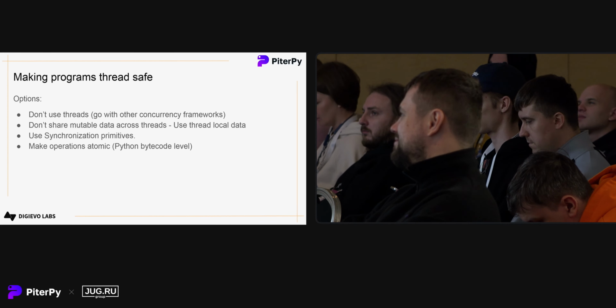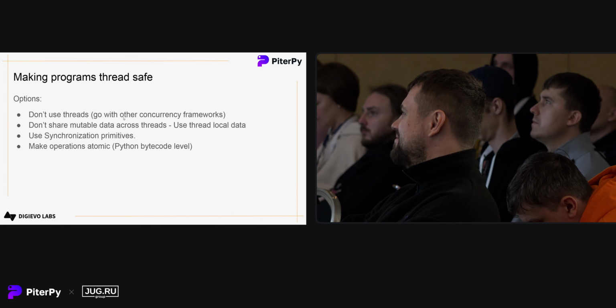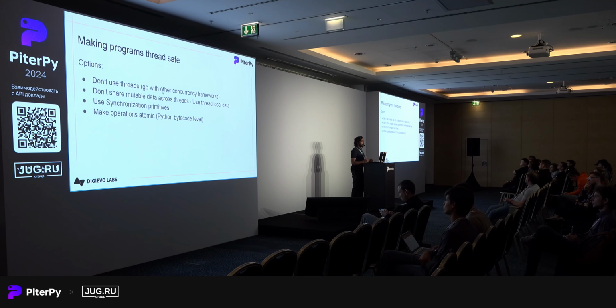So these are our options to make our programs thread safe. First, we can go with another concurrency framework if it better suits our workload. Then we have another option: we can use thread local data. In this case, we can use the threading.local function, where each thread has its own copy of variables. This won't be shared across threads.